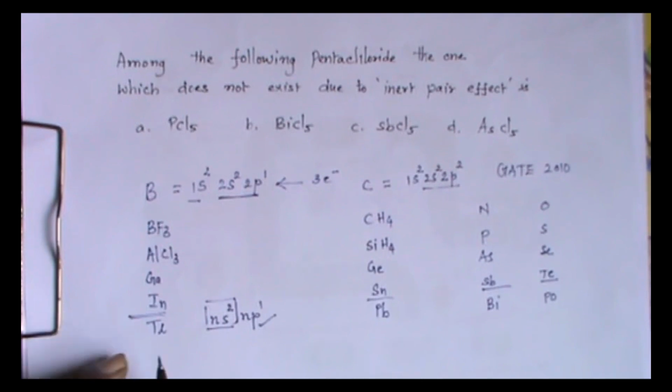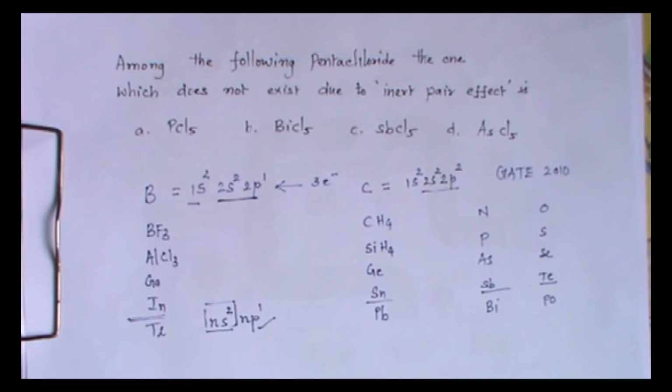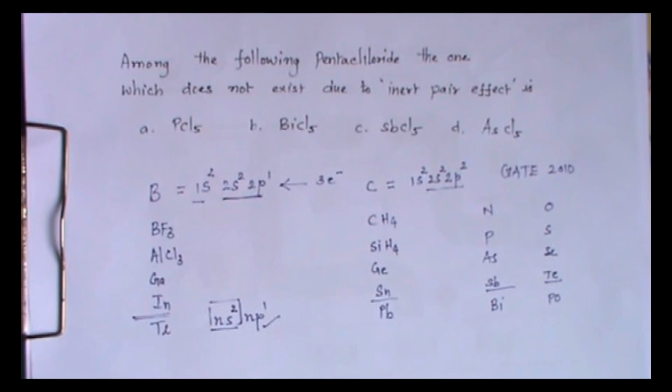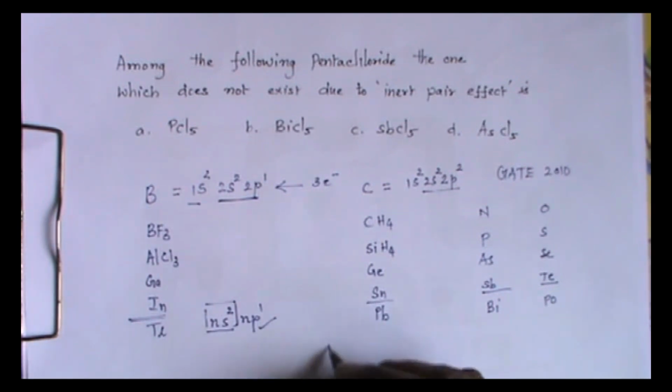For thallium, you can expect +3 oxidation state, but it is more stable in +1 oxidation state. What is the reason? I mentioned these elements are after the transition metals. In the transition metals, the electrons are added to the d orbitals. The shielding will be poor for d electrons.